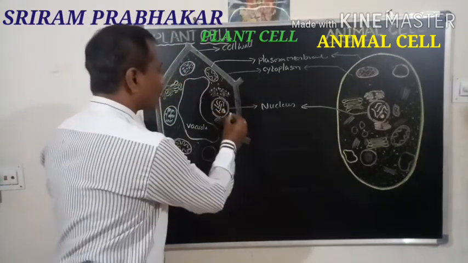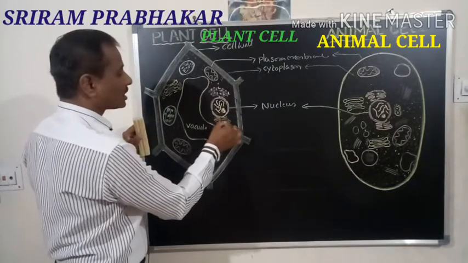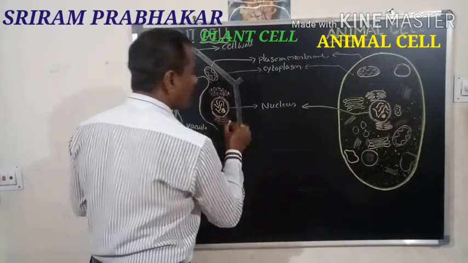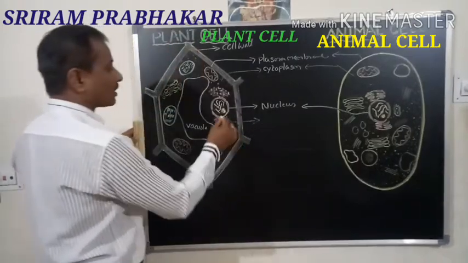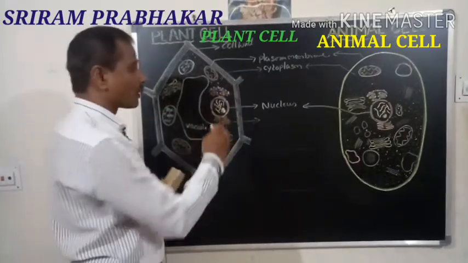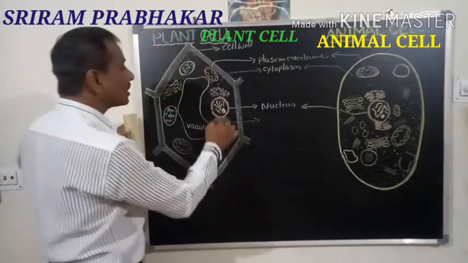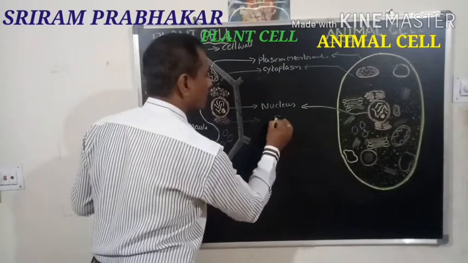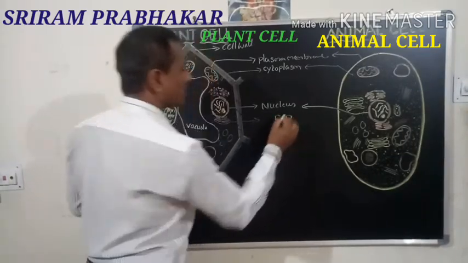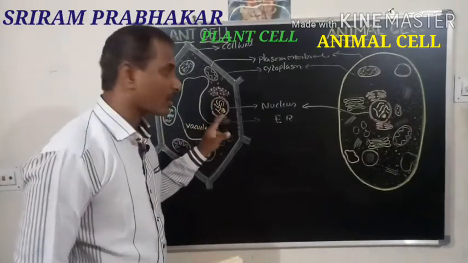The next, which covers the nucleus, is called the endoplasmic reticulum, which connects the cytoplasm and the nucleoplasm of the nucleus. Two types of endoplasmic reticulum are present.